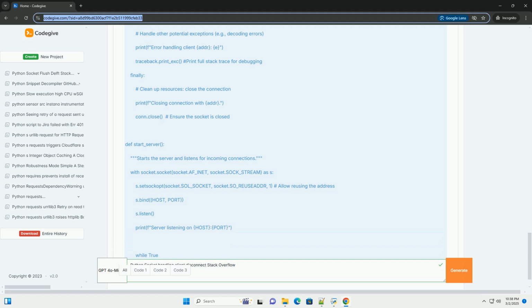4. Test abrupt disconnection. Run the client, let it send some data, and then abruptly terminate the client program, for example by killing the process. Observe the server output, you should see one of the error messages, for example client disconnected abruptly, ConnectionResetError.